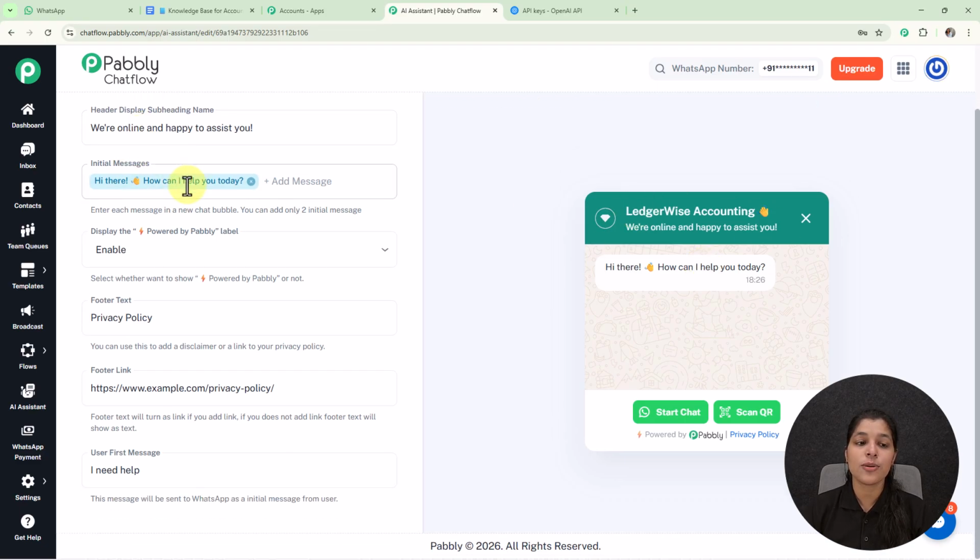Now we are getting this option for entering the initial message, and here we are already getting an initial message, that is hi there, how can I help you today? And this message can also be seen on the preview of your AI assistant. So you can enter initial message according to you.